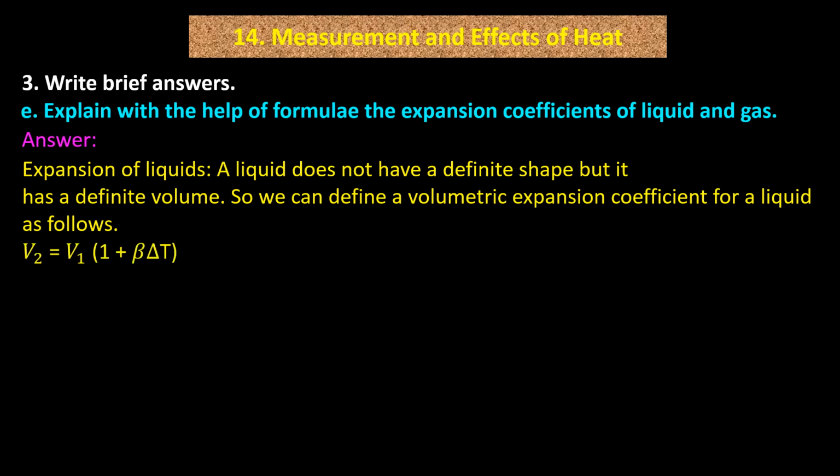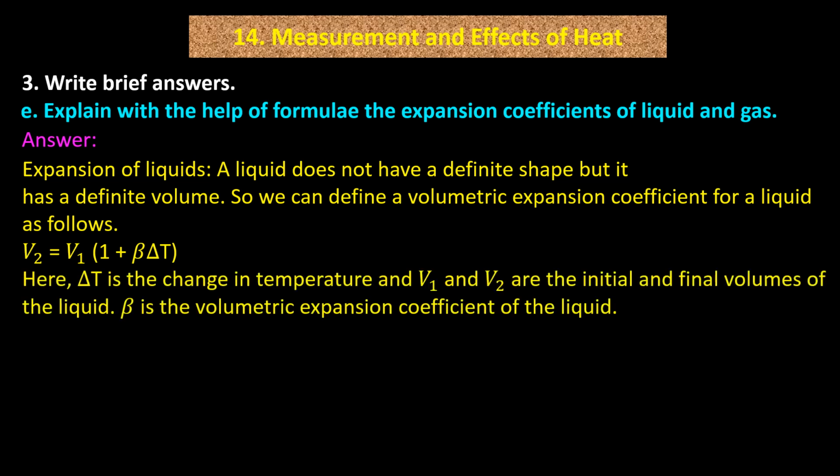V2 = V1 (1 + β ΔT). Here ΔT is the change in temperature and V1 and V2 are the initial and final volumes of the liquid. β is the volumetric expansion coefficient of the liquid.